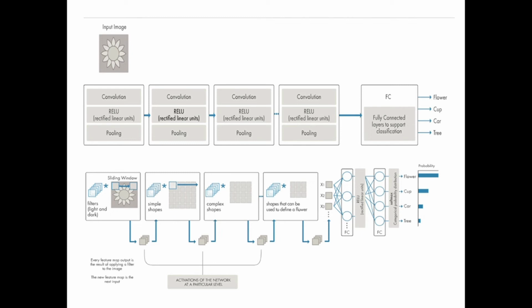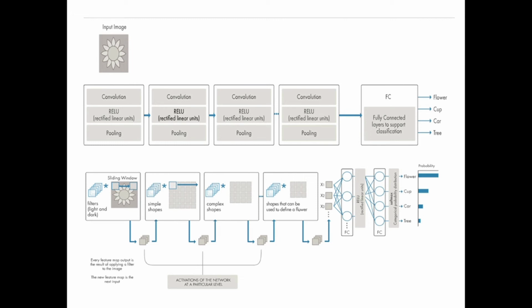That means in this case every feature map outputs the result of applying a filter to the image. That means the activation of your network at a particular level, right? So, an example of a network with many convolutional layers: filters are applied to each training image at different resolution, and the output of each convolved image serves as an input to the next layer.